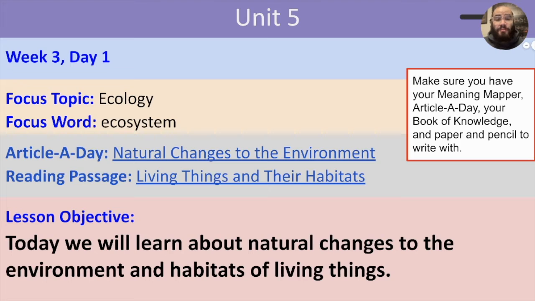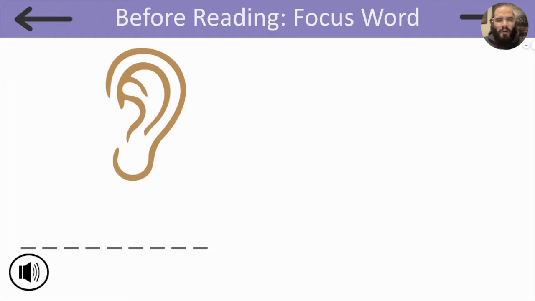Make sure to have your Meaningmapper, article a day, your book of knowledge, and paper and pencil to write with. Today we will learn about natural changes to the environment and the habitats of living things. Our focus word this week is ecosystem. Can you say ecosystem?